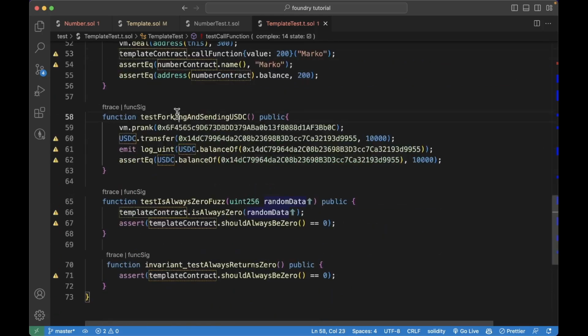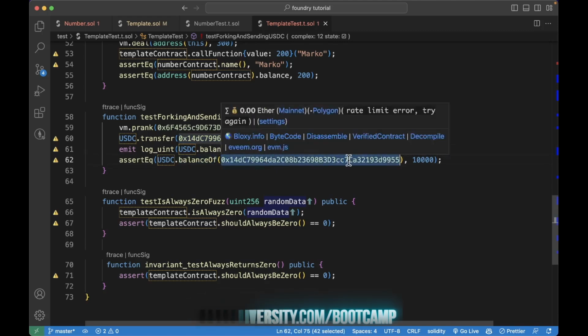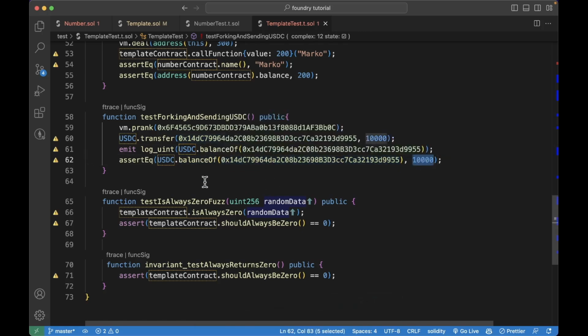Then we have an interesting test where we'll run this test while we fork the mainnet. And we'll prank that we are this person, this whale that has USDC, and then we'll transfer to this address that doesn't have any USDC, and you can check this on Etherscan. Then we'll print out the balance of this person, and we'll assert equal that this address we sent USDC to has the amount that we sent.